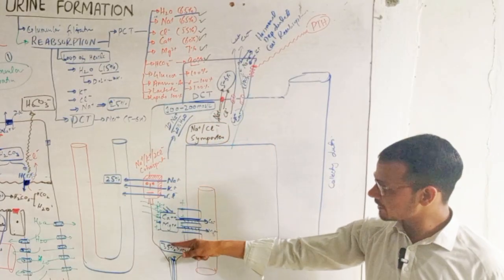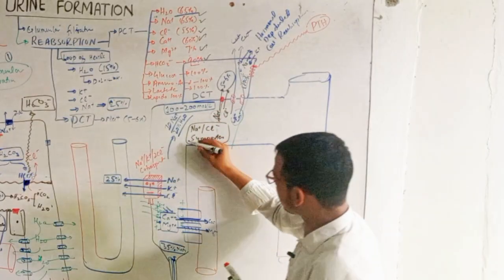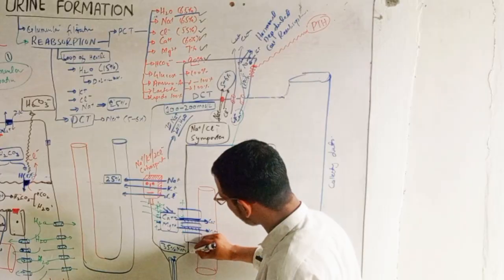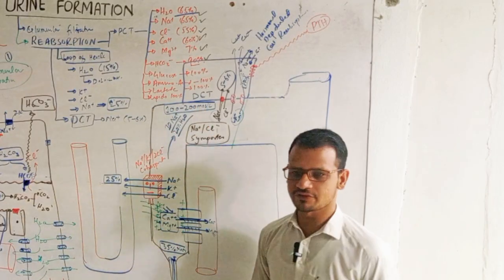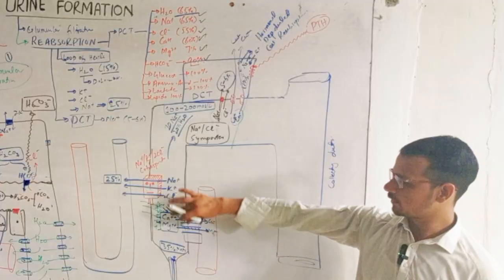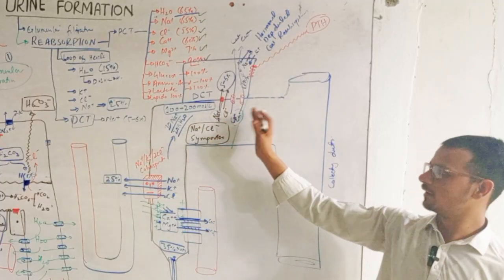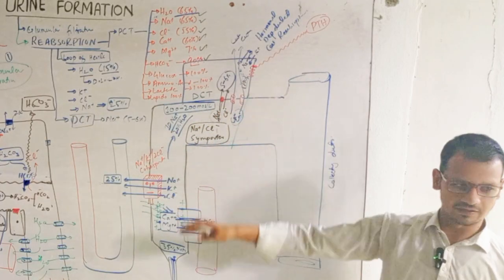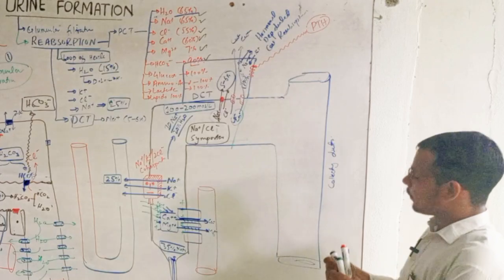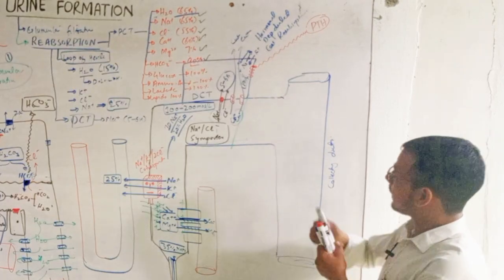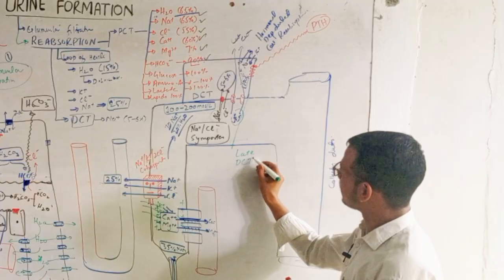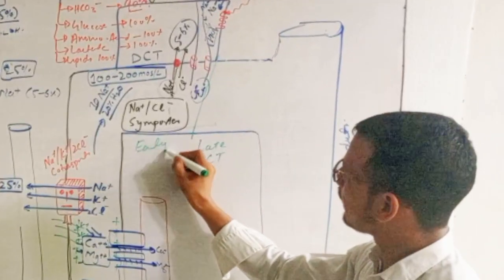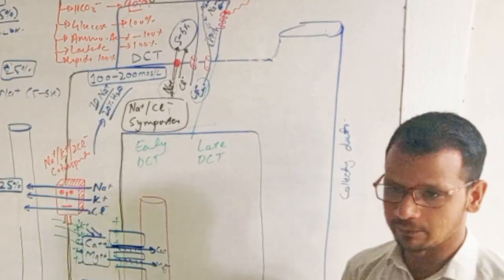This thing which is present in the lumen of the nephron is what? It is the urine which is forming. The sodium and water concentration is decreasing, right? When these things come to the late distal convoluted tubules, this is the early distal convoluted tubule.